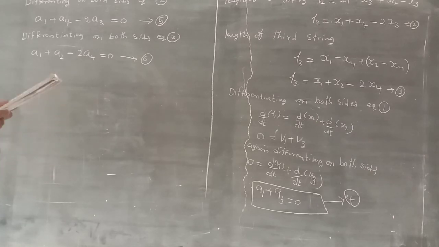From these equations, we want a relation between a1 and a2.